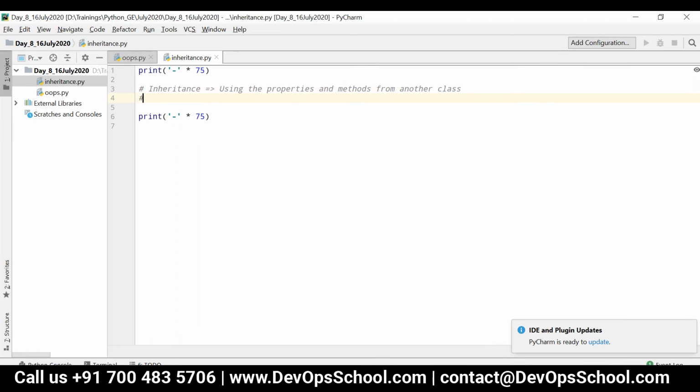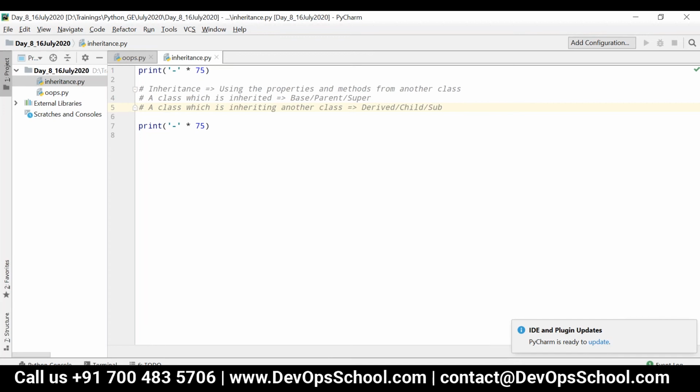A class which is inherited is called a base class or parent class or superclass. A class which is inheriting another class is called a derived class or child class or subclass.